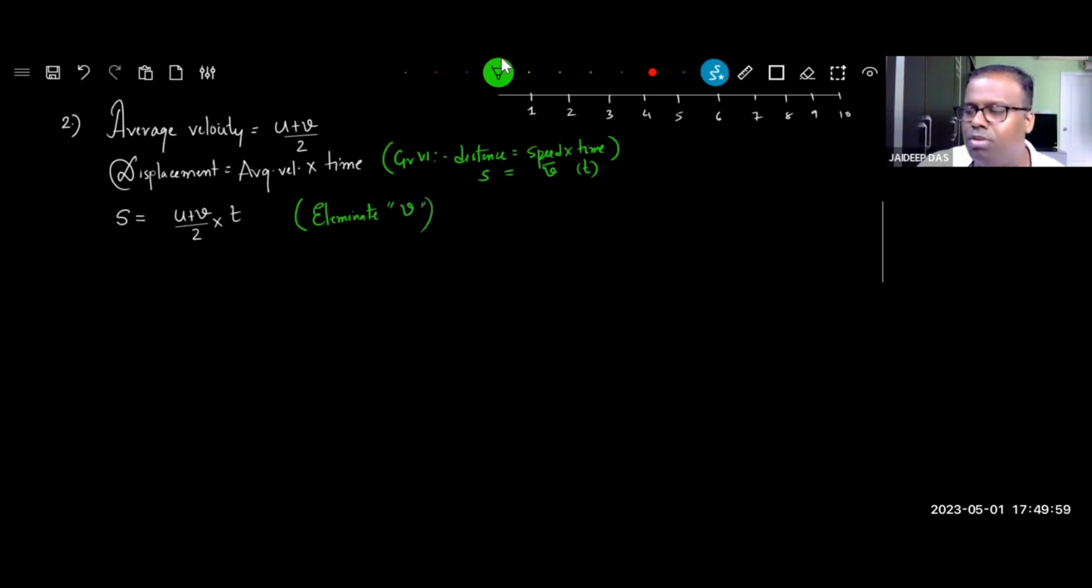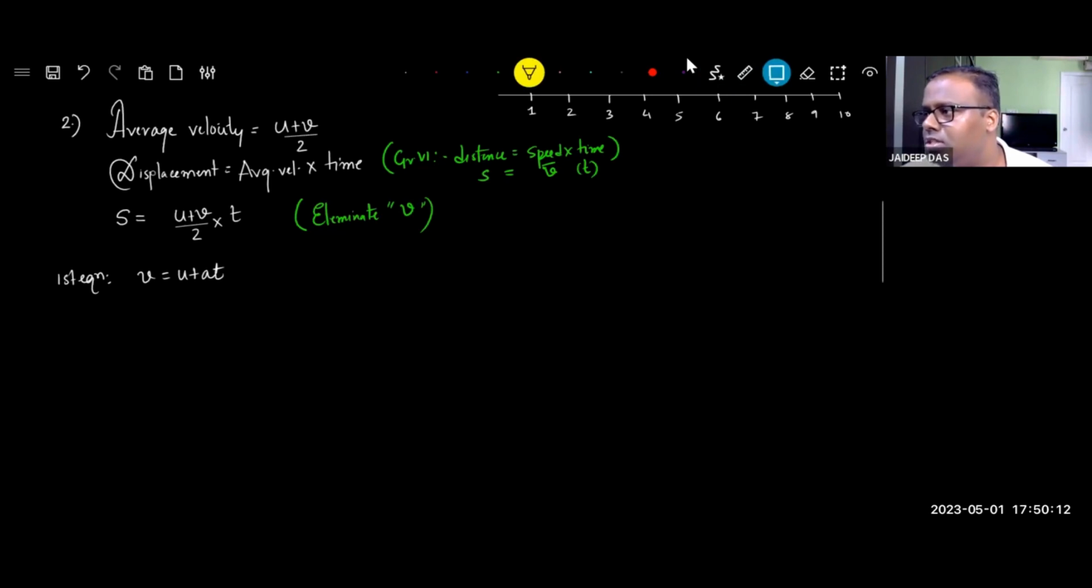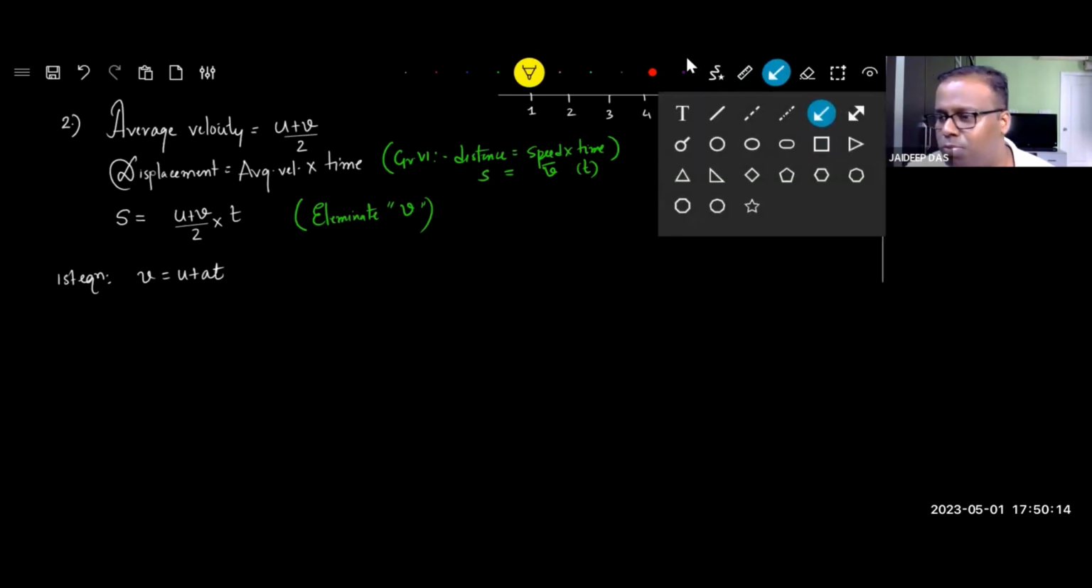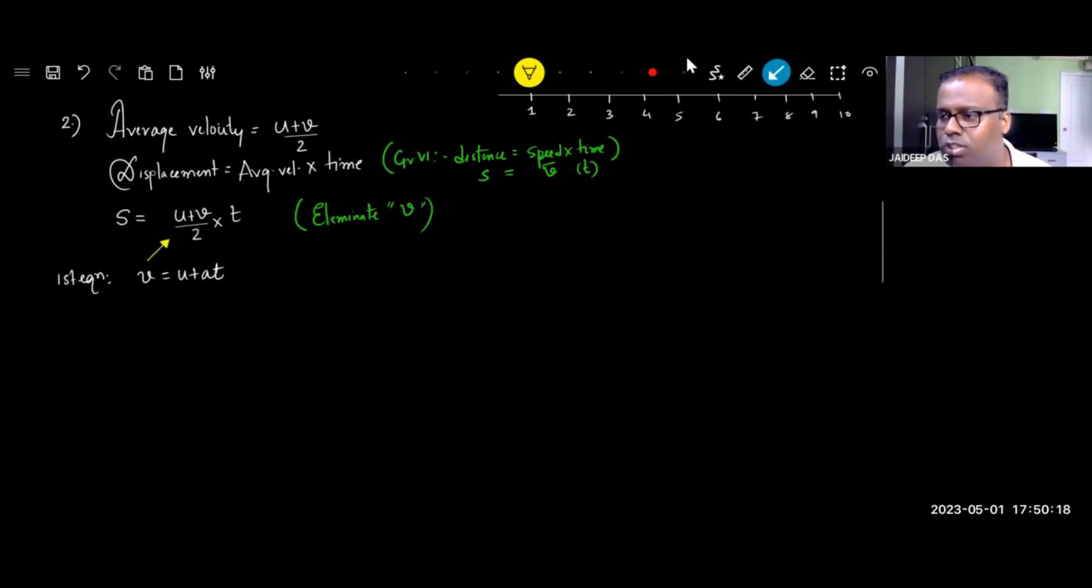Now, how do we eliminate v from here? We take the first equation. What was the first equation? V is equal to u plus at. Agreed? Now substitute this value of v in this particular equation. Tough mathematics. I'm upfront saying it is tough mathematics. You have to substitute this value out here.